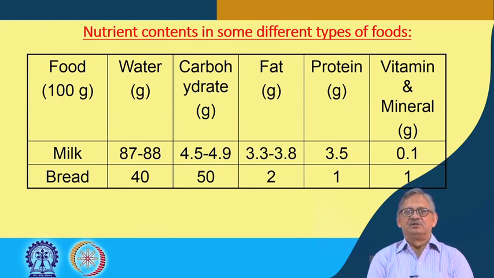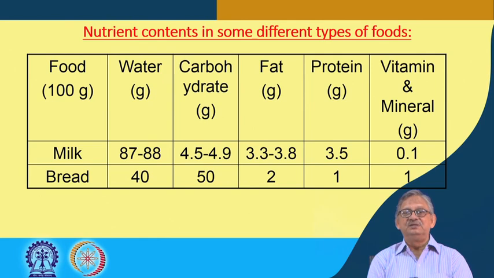However, in milk it is 3.3 to 3.8, whereas in bread it is very low, 2 grams per 100 gram. Protein is 3.5 grams in milk, whereas in bread it is only 1 gram. Vitamin and mineral in milk is roughly 0.1 gram, whereas in bread it is 1 gram.